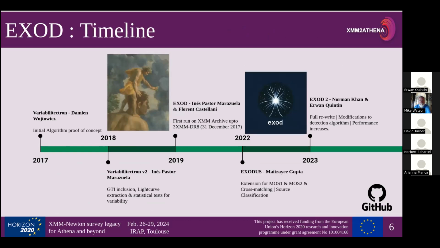Okay, so how has EXOD got to the point where it is now? Back in 2017, we had the first iteration, which was called Variability Electron, which is a bit of a mouthful. We then had Inez, who came over and upgraded the algorithm, included the GTIs and BTIs, separated all of that stuff out. And then back in 2019, we had the first run on the archive. However, this only included data up to December 2017. So that's been almost 6 years now, so there's a lot of stuff that we haven't really looked at since.